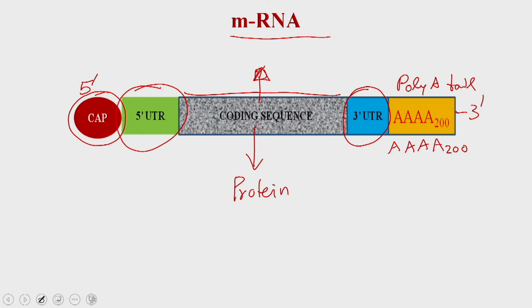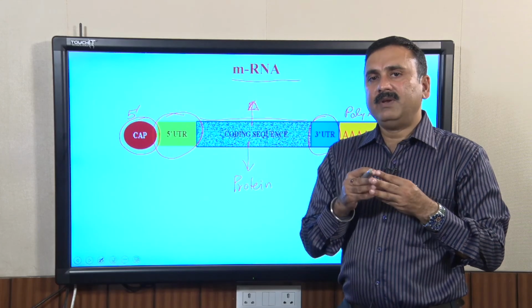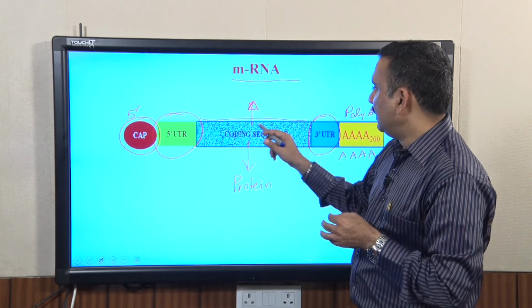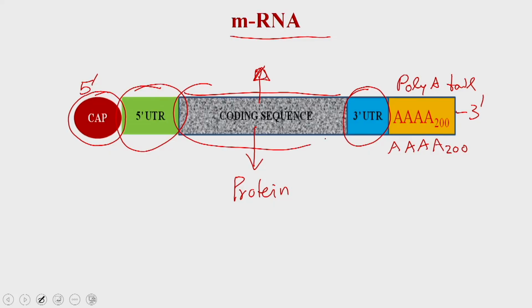Because we do not have to purify a single messenger RNA, otherwise you could use a coding sequence or a sequence complementary to the coding sequence, and that will give you a particular type of messenger RNA. But that is not what we want.